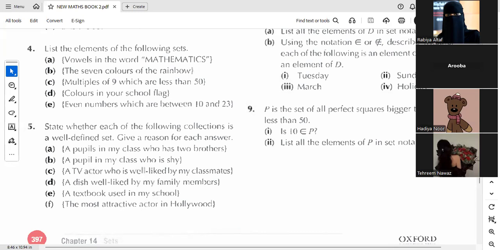We have question 4 now. Look at the question. This is again the same as question 3. We just need to list down all the elements of the following set. Look at part A now and tell me your answer. We have already done the same type of questions in question 3, so now you have to do this question 4 by yourself. Look at part A and tell me your answer.